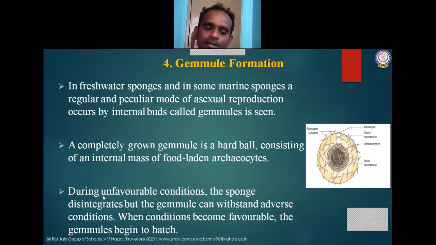During unfavorable conditions, the sponge disintegrates, but the gemule cannot. The gemule can withstand. When the conditions become favorable, the gemules begin to hatch and produce a new organism. This is one of the modes of reproduction, called gemule formation.